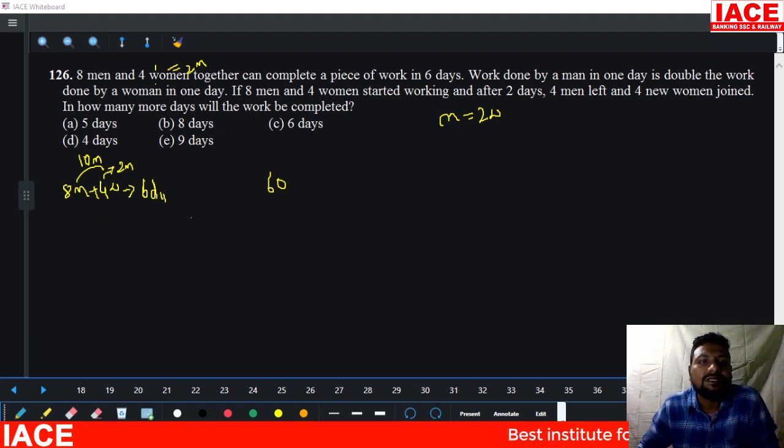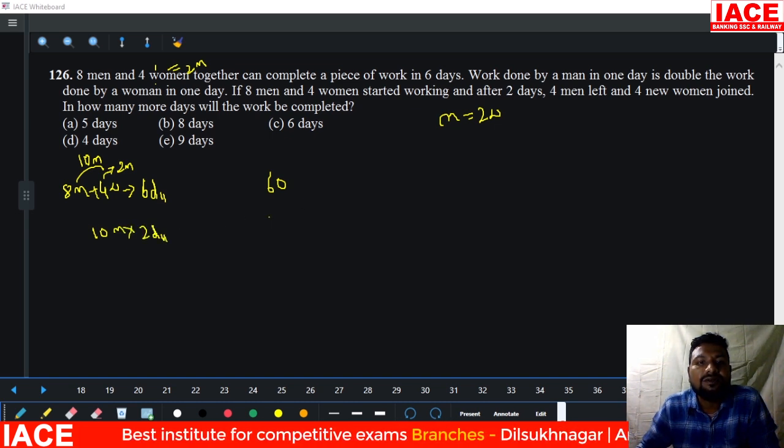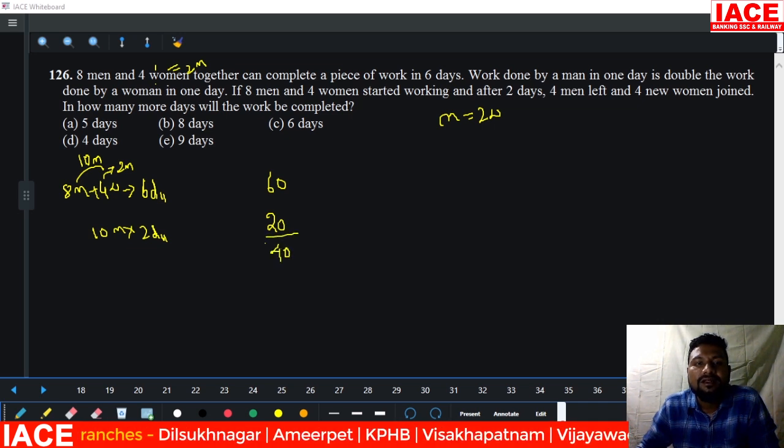Then coming to the question, if 8 men and 4 women started work, that means nothing but 10 men's work started. They worked for how many days? 2 days. 2 days of work started means 10 times 2, how many units completed? 20 units completed. Remaining is how many units? 40.